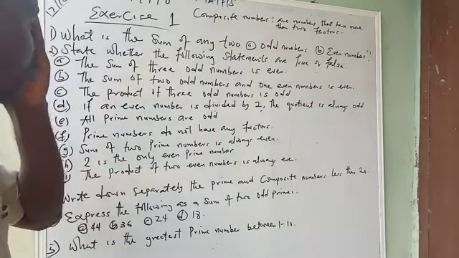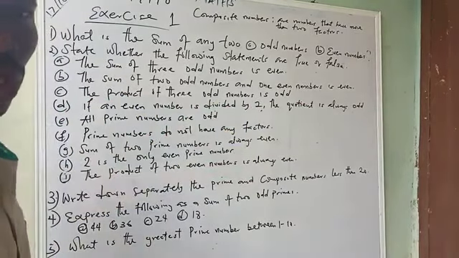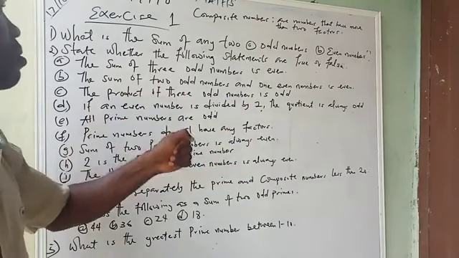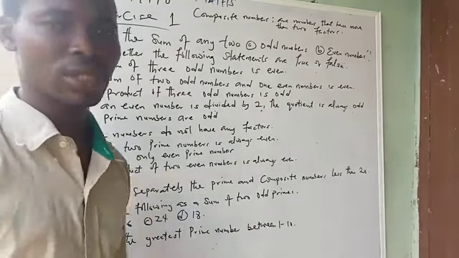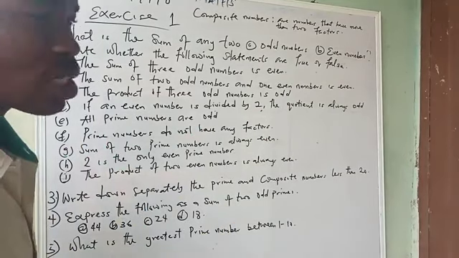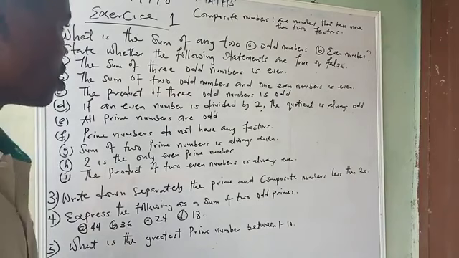Either true or false. The product of 3 odd numbers is odd. Is it true? Is it false? Show it with an example. If an even number is divided by 2, the quotient is always odd. Okay? Prove it for me. Is it true or false? If it's true, tell me it's true with your example.